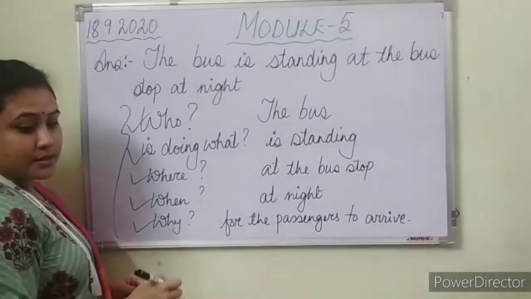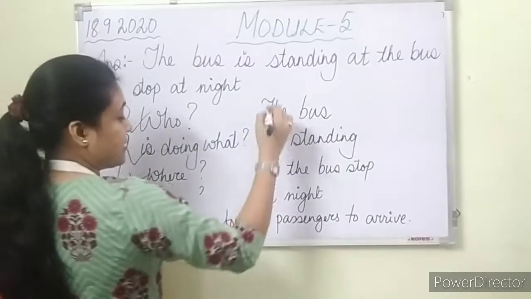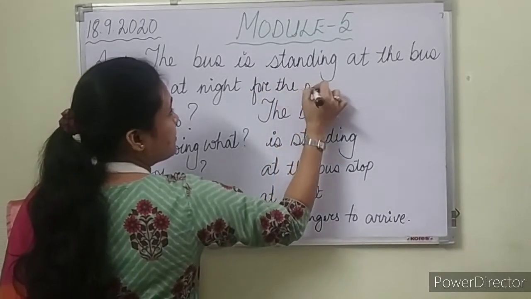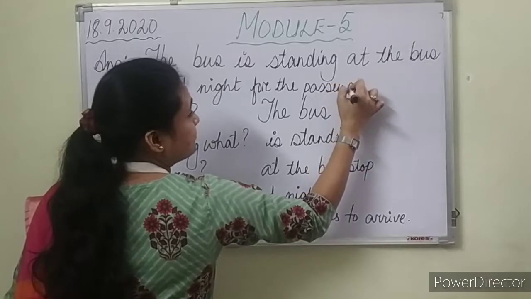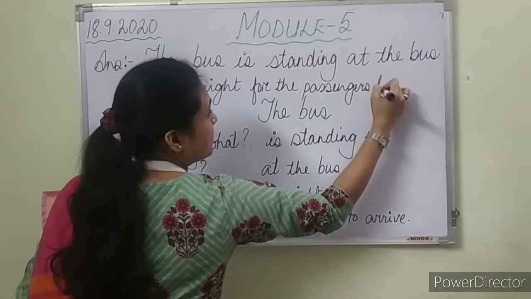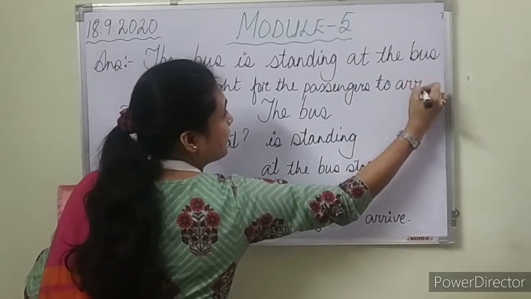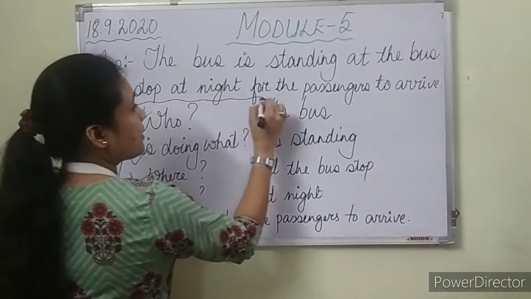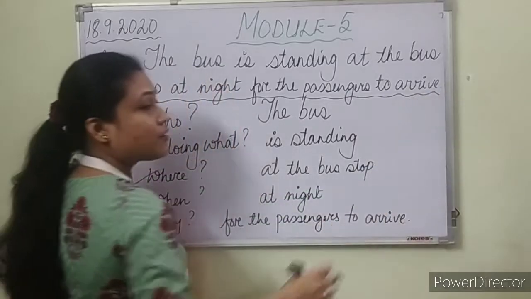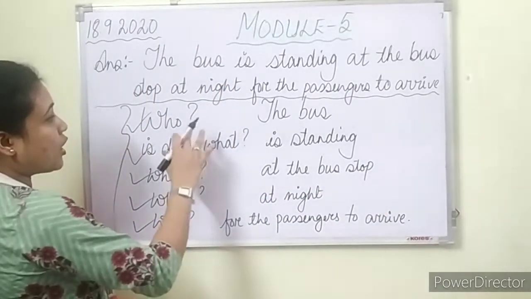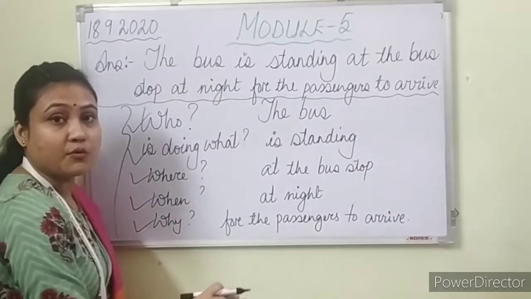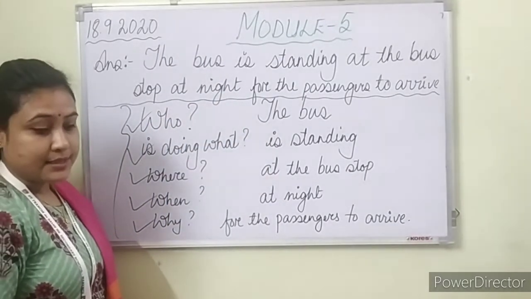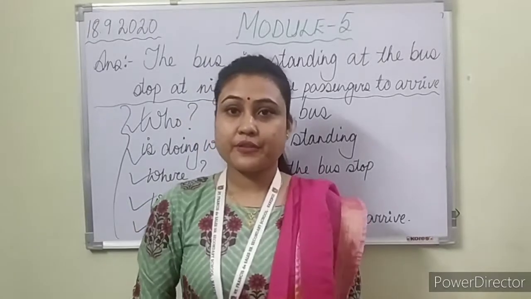Yes, so answer is why? For the passengers to arrive. So this is the answer of the first question. Have you seen how we have written the answers first in words, then again we have written that in a full sentence? Right? Got it, everyone?